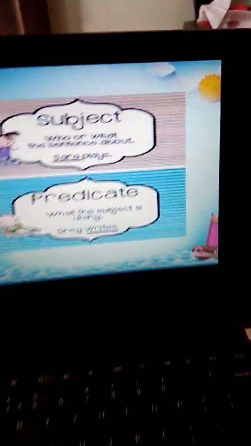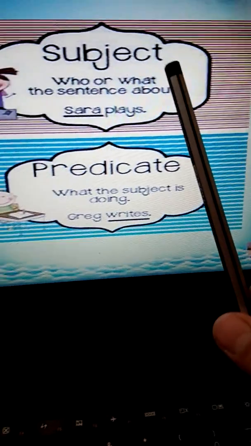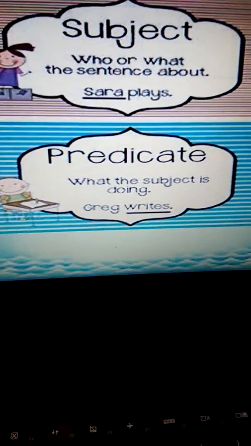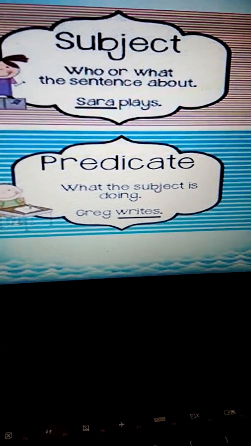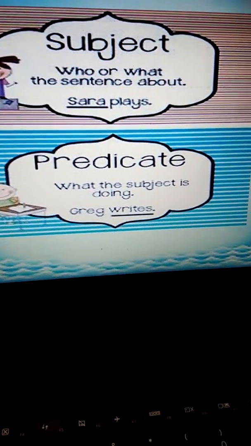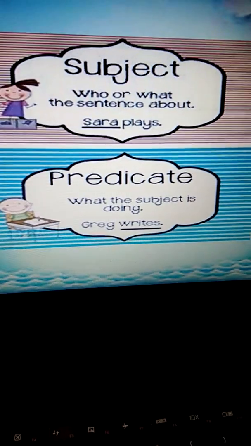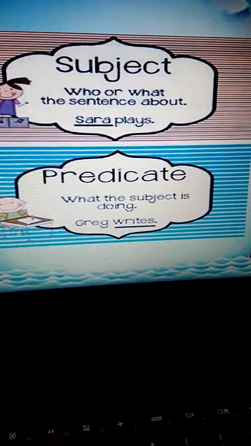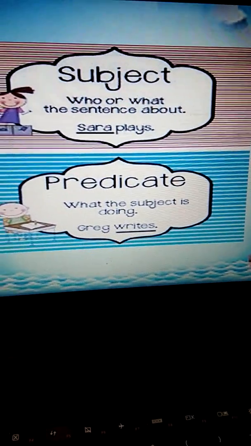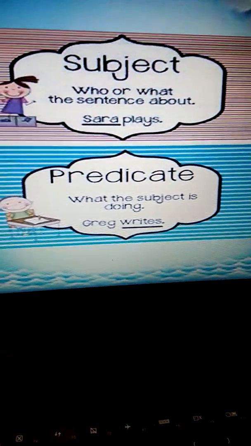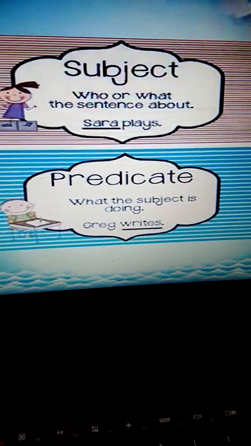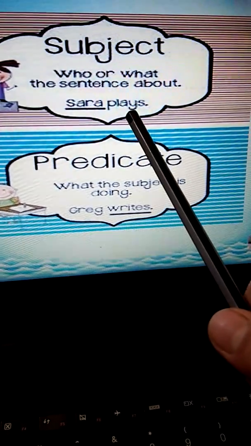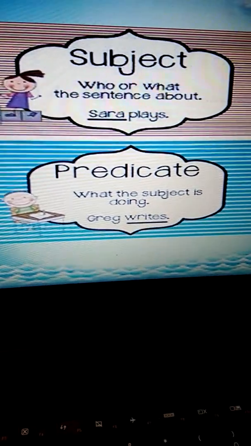What do you mean by a subject? A subject is one about whom or about what that particular sentence is talking. Like for Ram, Ram is playing in the garden. About whom are we talking? Ram. So Ram is the subject. Here let us see, Sarah plays. So Sarah is the subject.